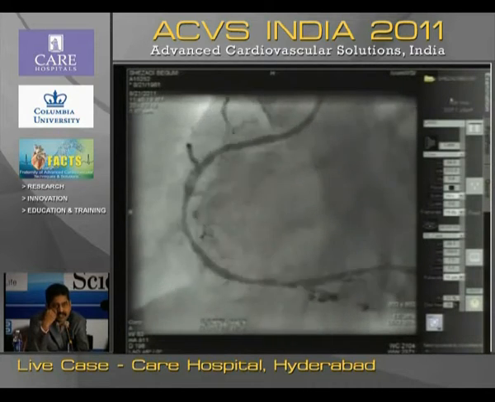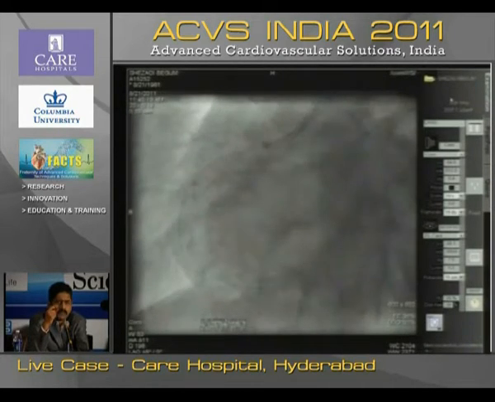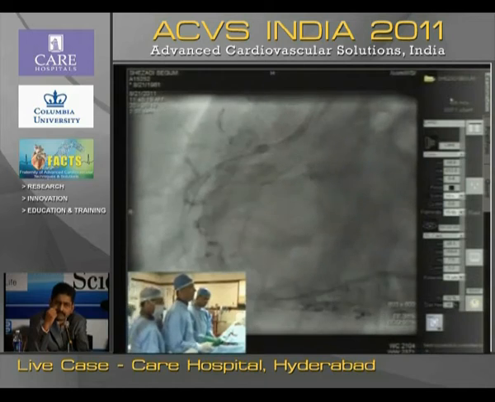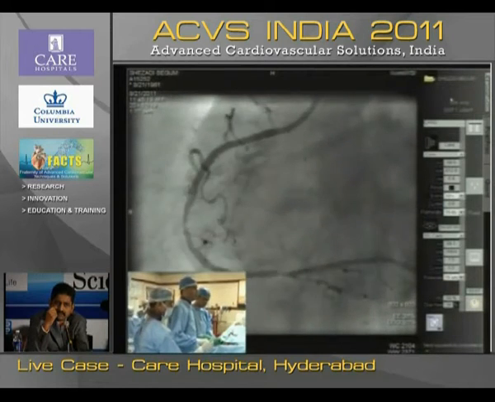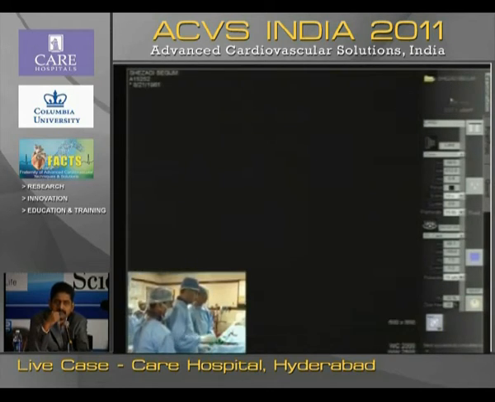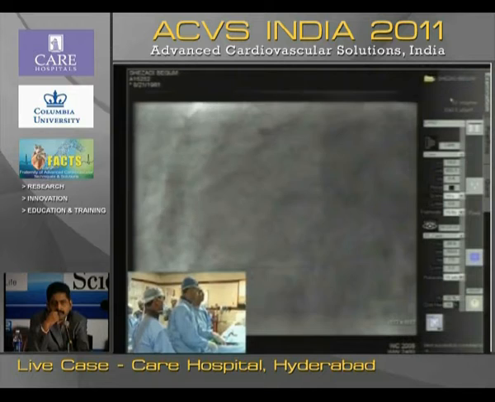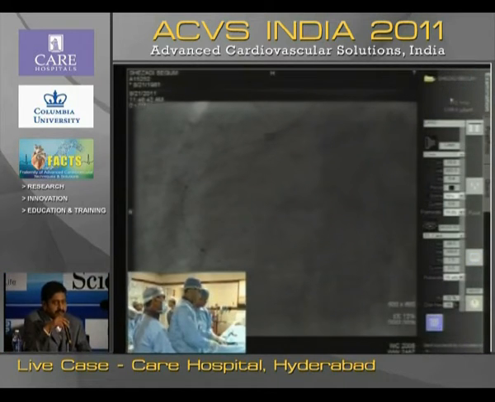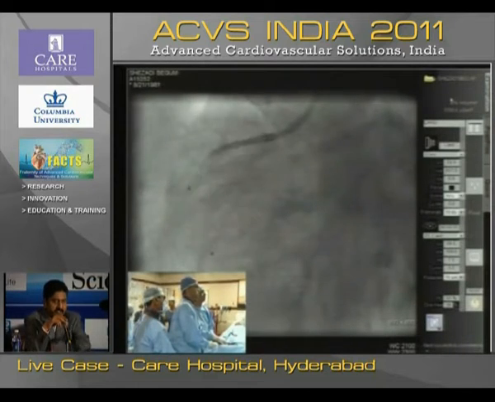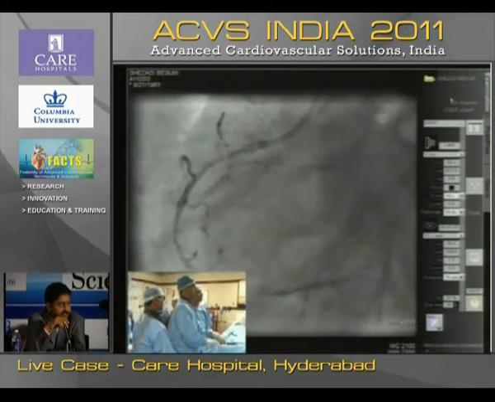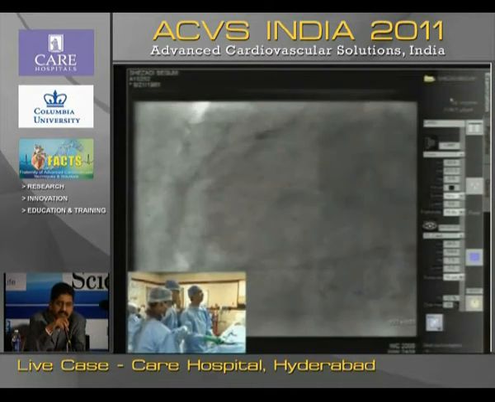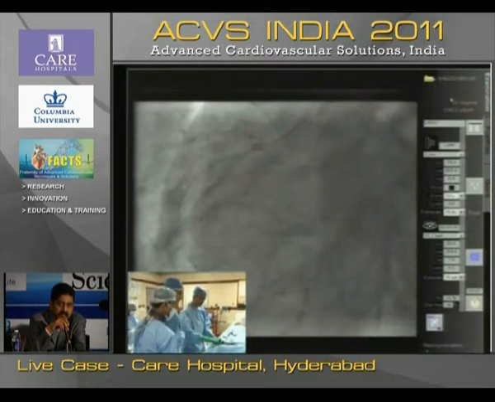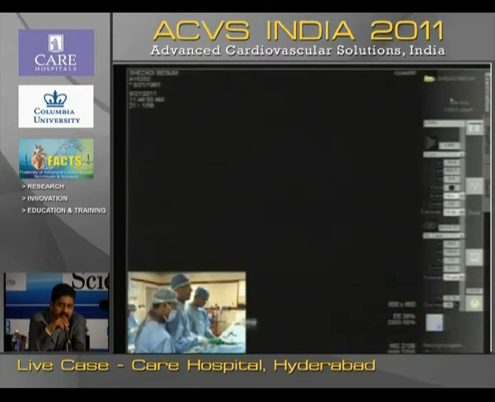Which size? We are just measuring it with a balloon. We thought the diameter should be around 3, and the length we are just trying to decide. Actually, that question is not relevant in this patient, because Rishi brought it up as a point of discussion. I agree that this is not the scenario here. As a point of discussion, just for the benefit of everybody, you are discussing that. Yeah, this is a 20 mm balloon. Yeah, I think 20 mm should be okay.